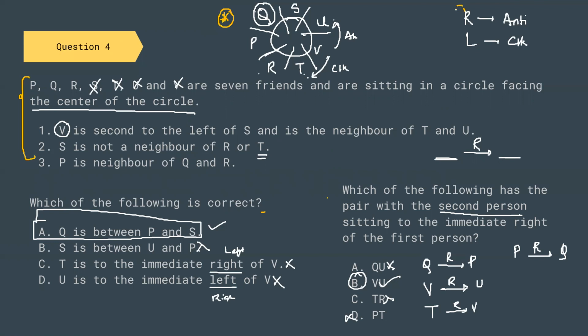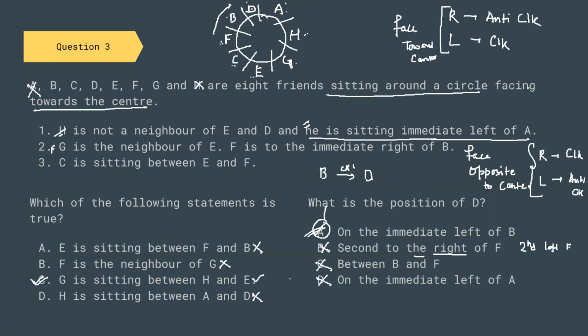Remember this: if the people are facing towards the center of the circle, right side means your anti-clockwise direction and left side means your clockwise direction. Now, if the people are facing opposite to the center, then right side is the clockwise direction and left side is the anti-clockwise direction.